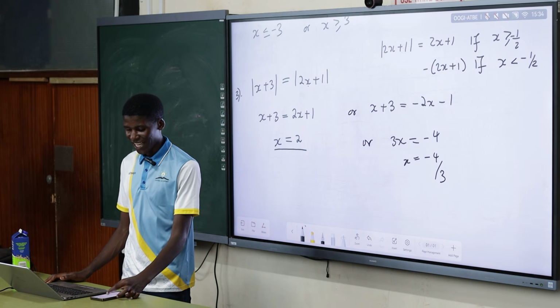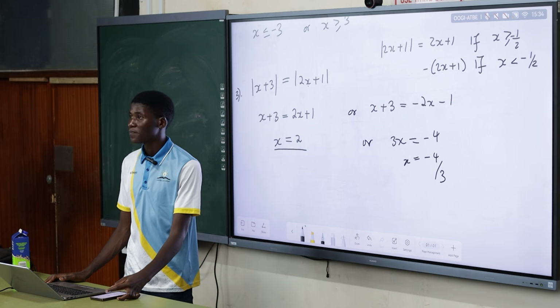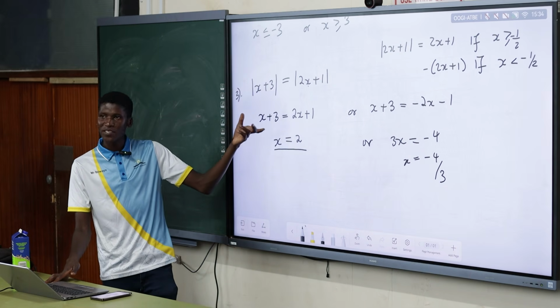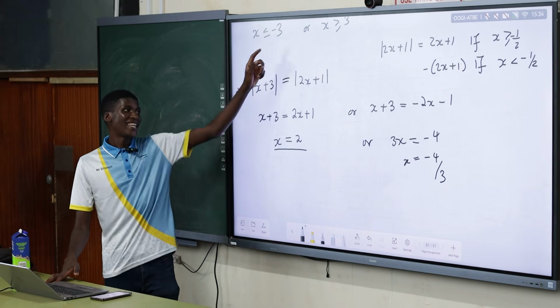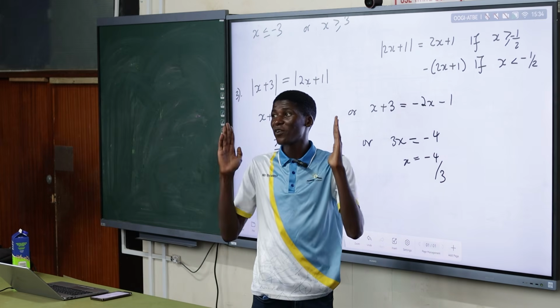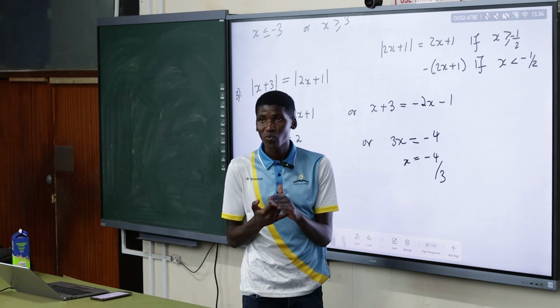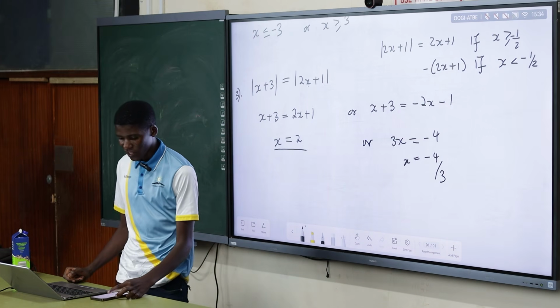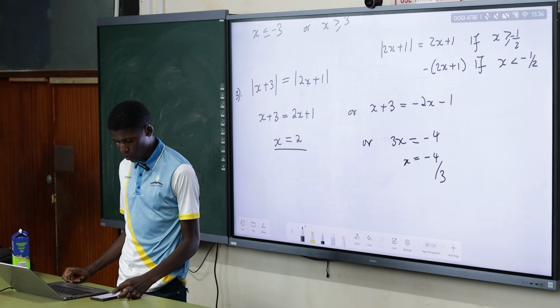So you just ignore one side. This side you keep the value as x plus 3. But this one you express in its two options, because the absolute value should give you two options. Yeah, so that's how this goes.